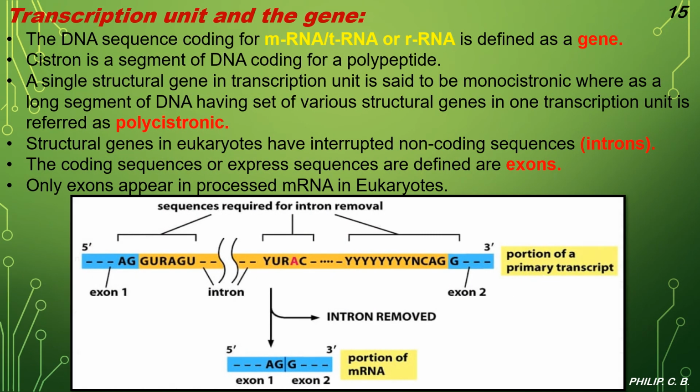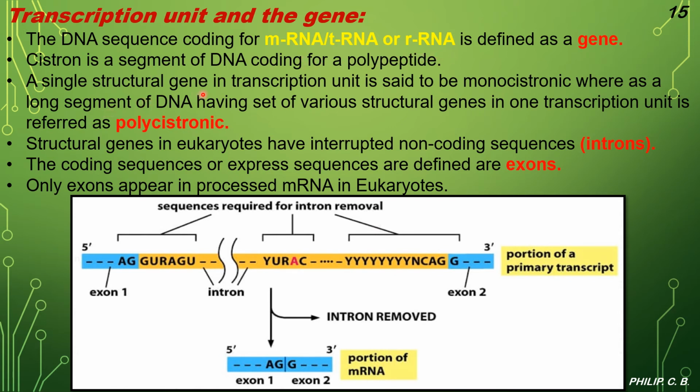Now coming to the transcription unit and the gene. The DNA sequence coding for mRNA, tRNA or rRNA is defined as a gene. So this DNA coding can be defined as a gene. A cistron is a segment of DNA coding for a polypeptide.